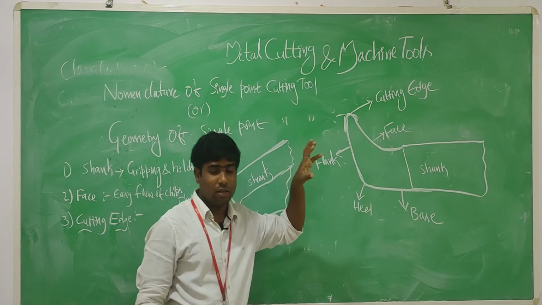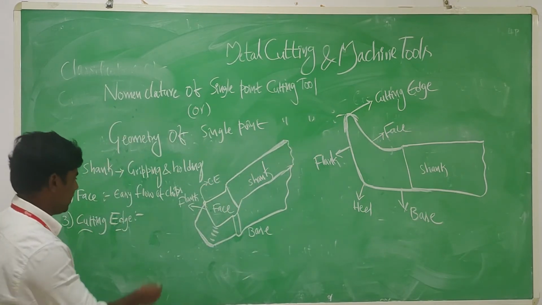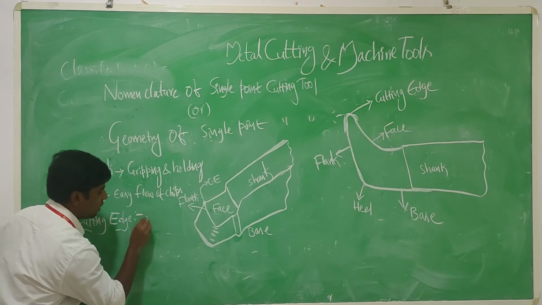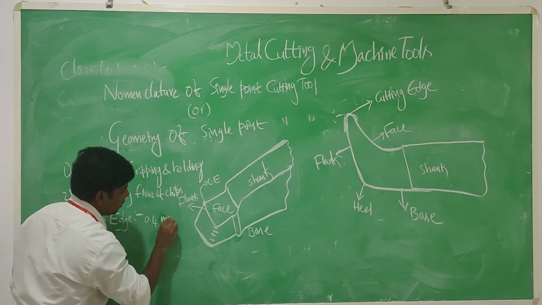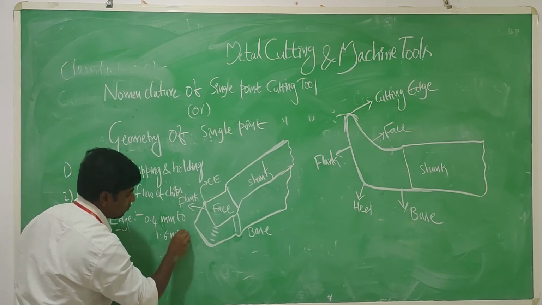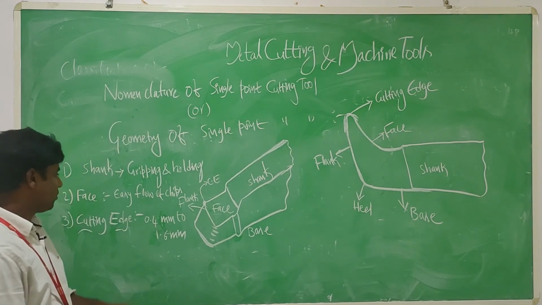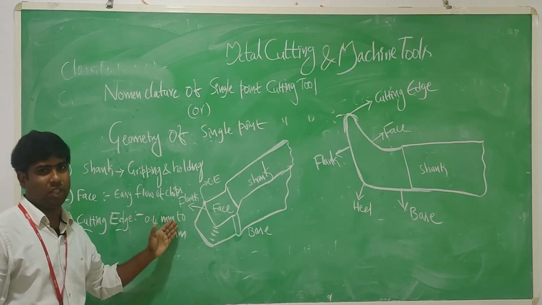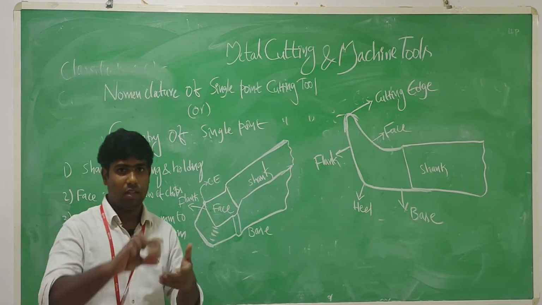Every single point cutting tool has some radius. For example, the nose radius of a single point cutting tool is 0.4 mm to 1.6 mm. Okay, friends, 0.4 mm to 1.6 mm, the cutting edge nose radius.